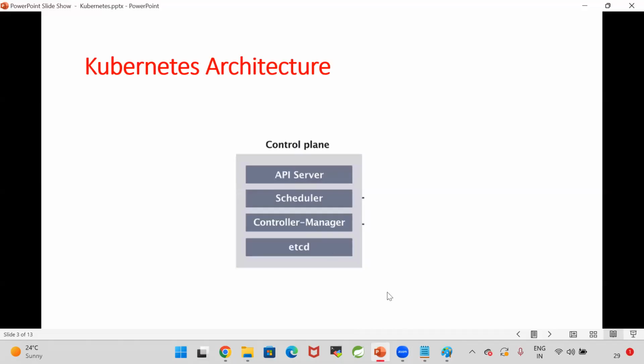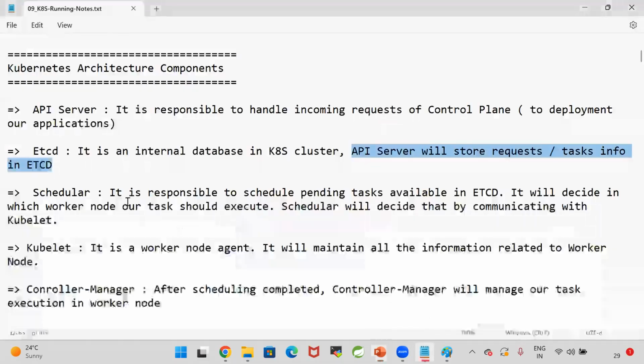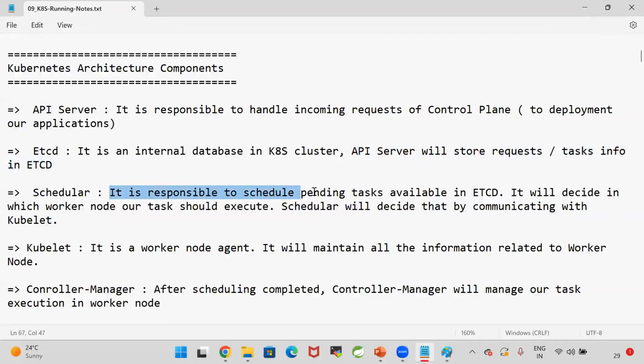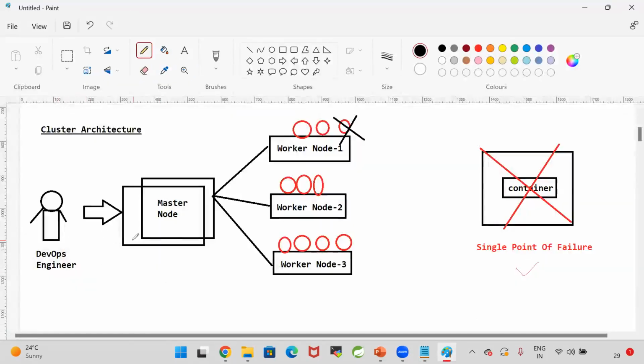After storing the request in etcd, the scheduler will come. So what is the scheduler? The scheduler is responsible for scheduling the pending tasks available in etcd. The DevOps engineer sent one request to deploy a MySQL database in the Kubernetes cluster. So I want to deploy a MySQL database. I want to run the MySQL database as a Docker container on the Kubernetes platform.